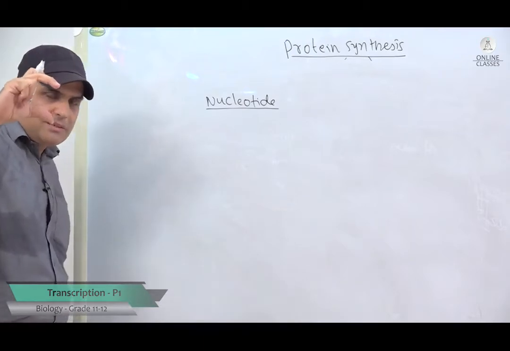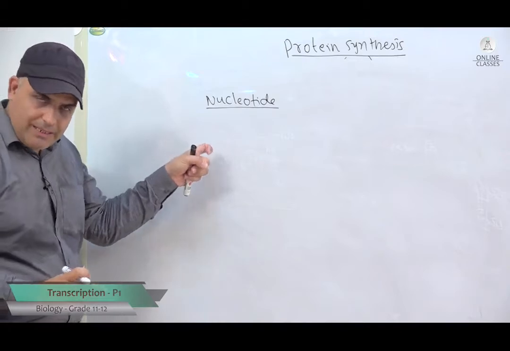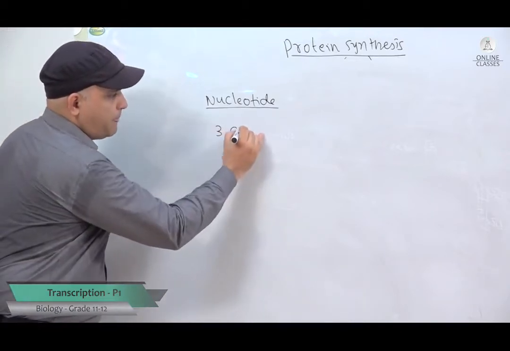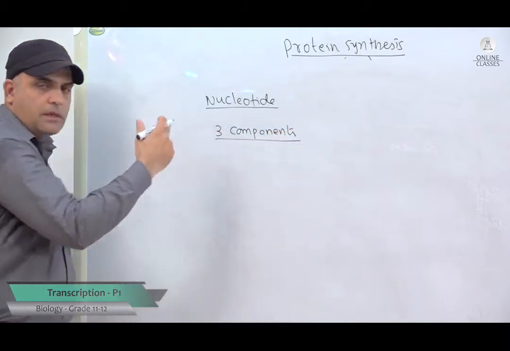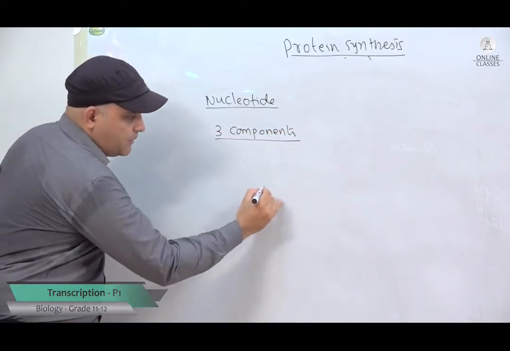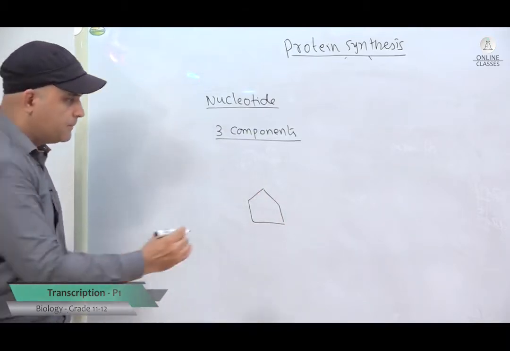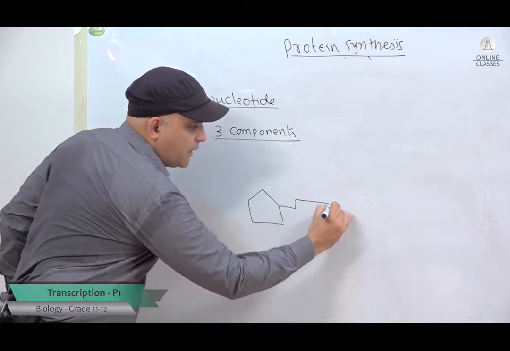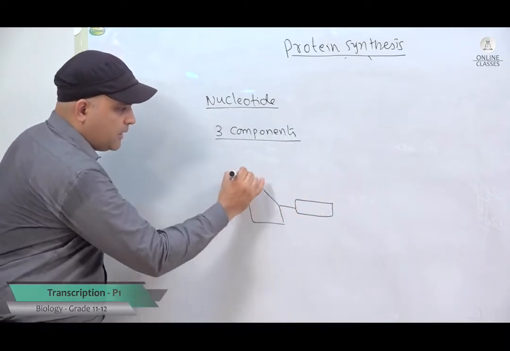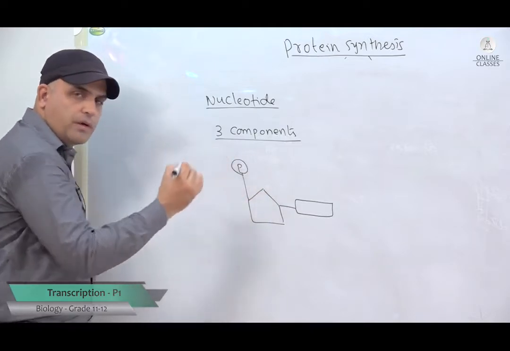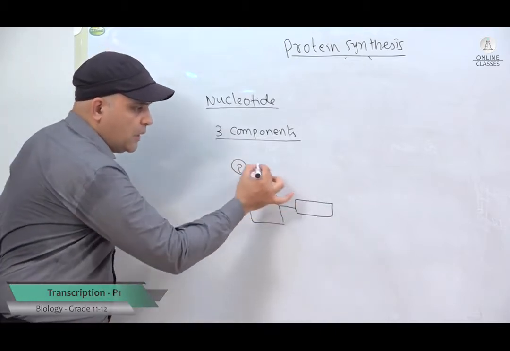Nucleotides are the monomers, like the bricks that make up a wall. If I talk about one nucleotide, it has three components, three parts. You have the pentose sugar first. In this case, it is a deoxyribose sugar. Attached to this, you have a nitrogenous base at the first carbon. Then you have the phosphate group attached to the fifth carbon. So, this is one nucleotide.